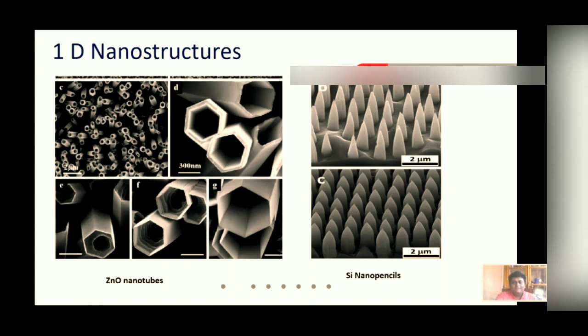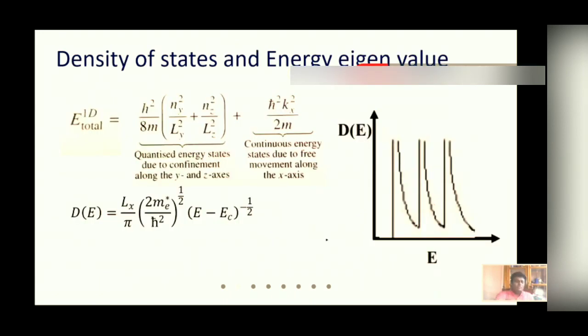So in this case, as the electron can move freely only along one direction, there is a continuous energy spectrum along the x direction, while the energy gets quantized along the other directions. So this is the expression for energy, and the density of states goes as E to the power minus half.